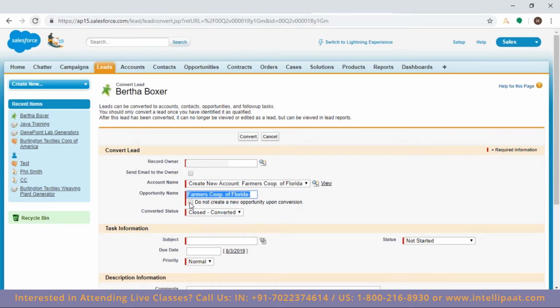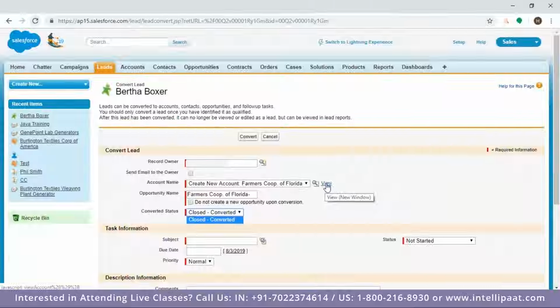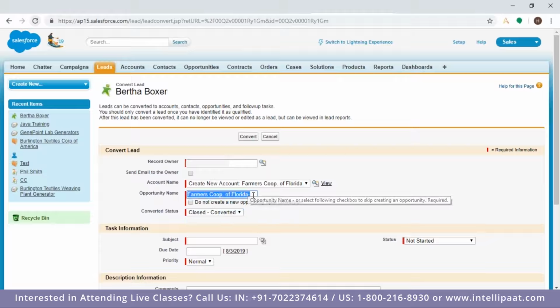Let it be. Opportunity, and here we have the option do not create a new opportunity upon conversion. Converted status, definitely only one. You cannot choose other than this. It has to be this: Closed, converted. Okay, Shravan? So here we are creating the account, or maybe you are merging into an existing account. If so, you can choose view, and then you can select an existing account, or you can create a new account and then the opportunity name.